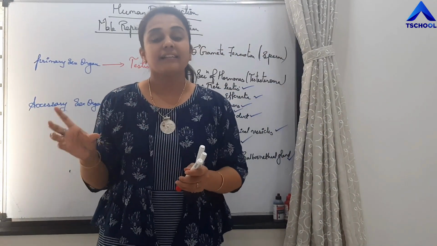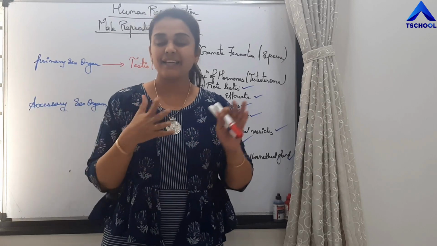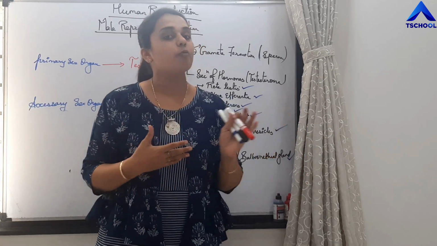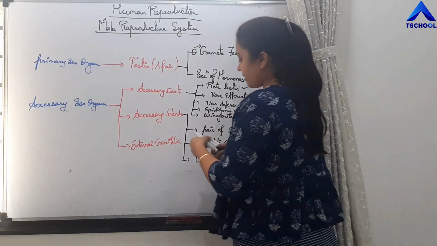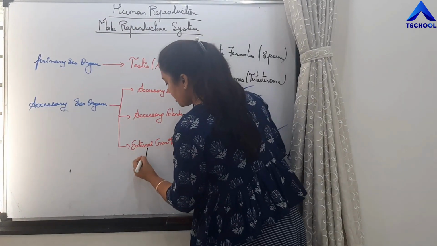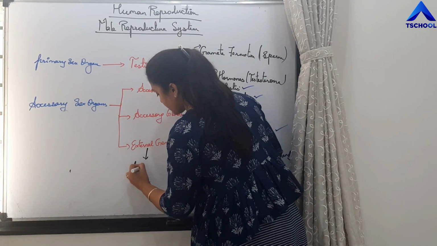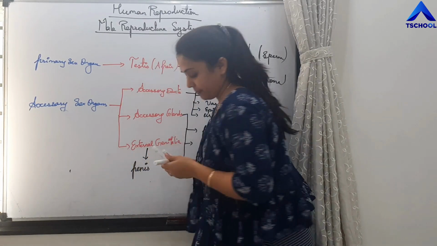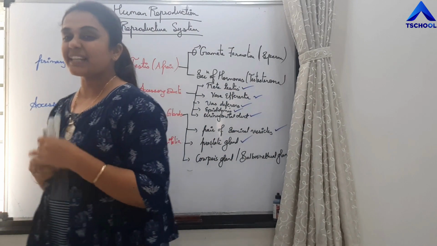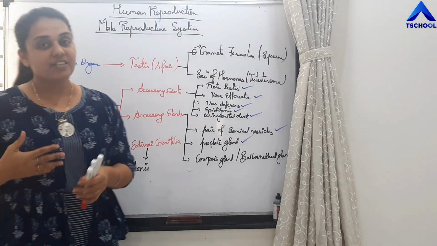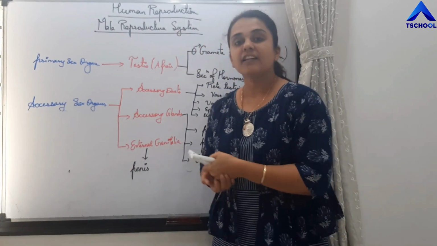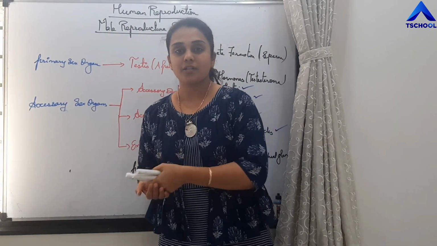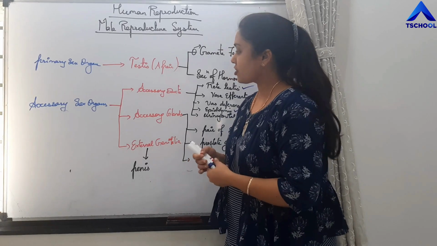In females, there are bulbovestibular glands; in males, it is called Cowper's gland or bulbourethral gland. And the external genitalia is the penis, which helps in the process of insemination. We will study in further lectures what the process of insemination is.